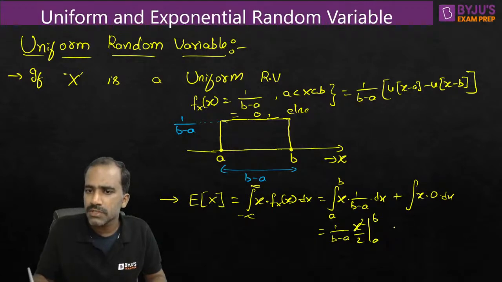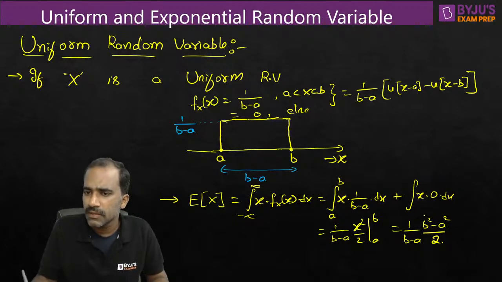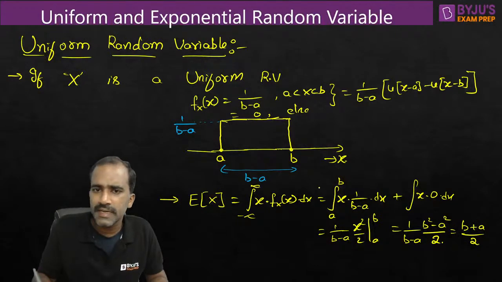The next part becomes 0. So this is 1 by b minus a, and this is b square minus a square divided by 2. B square minus a square, we can write it as b minus a into b plus a. So b minus a gets cancelled. It will look like b plus a divided by 2, or a plus b divided by 2. What is b plus a divided by 2?